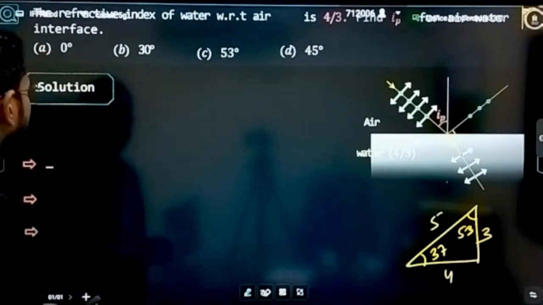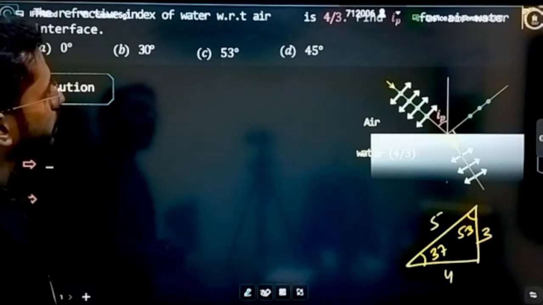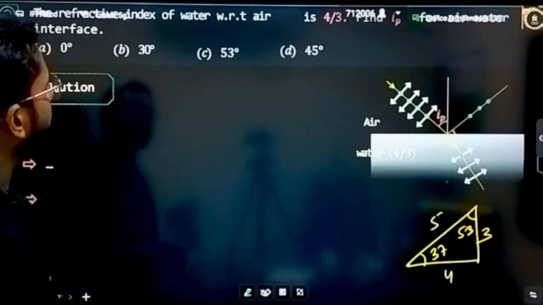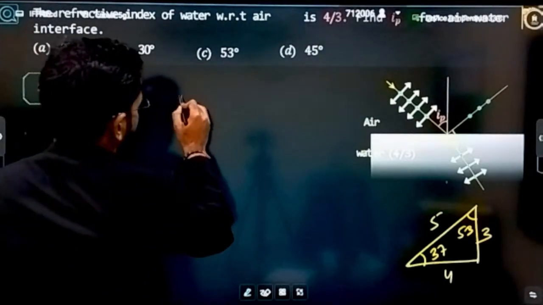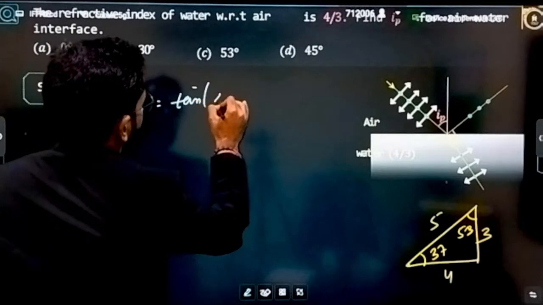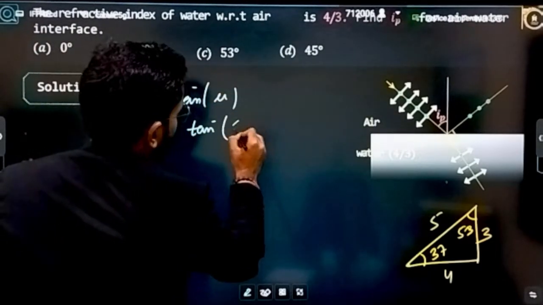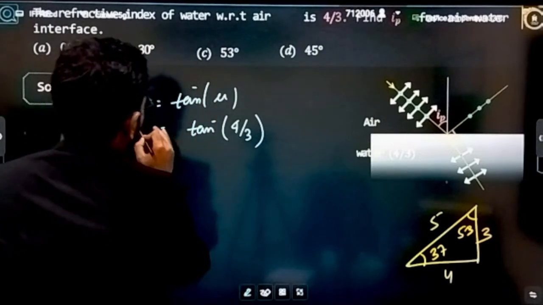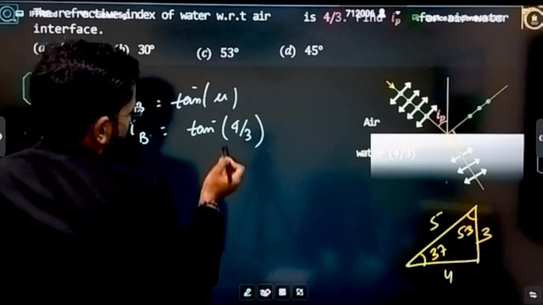Okay, very nice. Fine. The refractive index of water with respect to air is 4/3. Find ip for air. It is coming from air to water. Brewster's angle is equal to tan inverse mu. What is the refractive index? It is equal to 4/3. That means tan i is equal to 4/3.